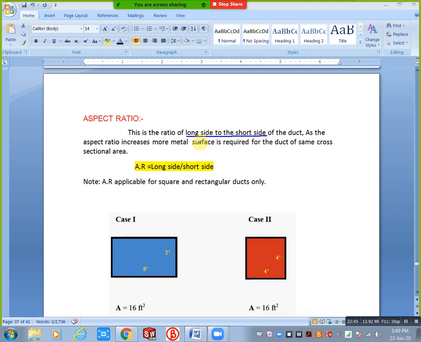For example, most persons, AR meaning aspect ratio, they will consider width by height. Most persons consider width by height. In some conditions that is not correct. Some conditions it is correct, but in some conditions it is not correct. Why? I will show now. For example, this is my rectangular duct and this is also my rectangular duct. You will take this duct.